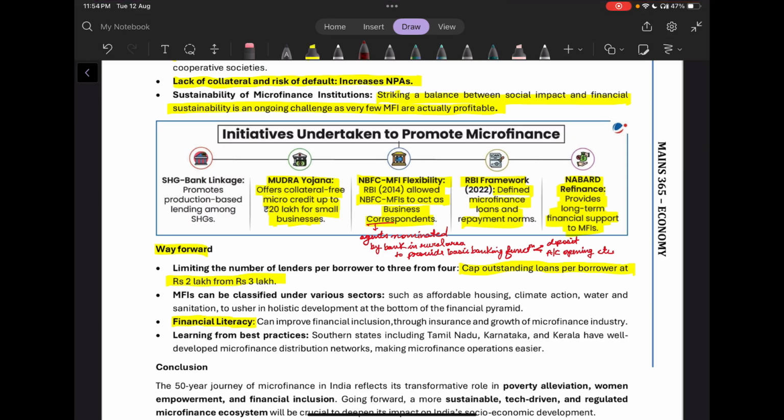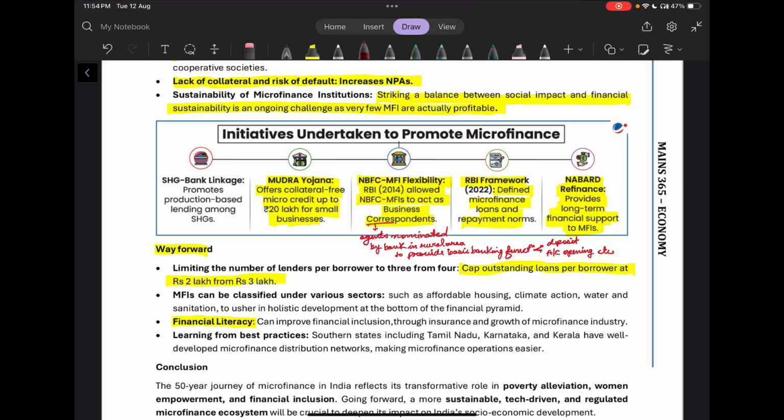Then what were the initiatives undertaken? We have the Mudra Yojana, which offers collateral-free microcredit up to 20 lakh for small businesses. Then we have non-banking financial companies and the MFIs' flexibility. The RBI in 2014 allowed the NBFC-MFIs to act as business correspondents. What do we mean by business correspondents? Basically, these are the agents nominated by a bank in rural areas which can provide basic banking functions and facilities to the people.